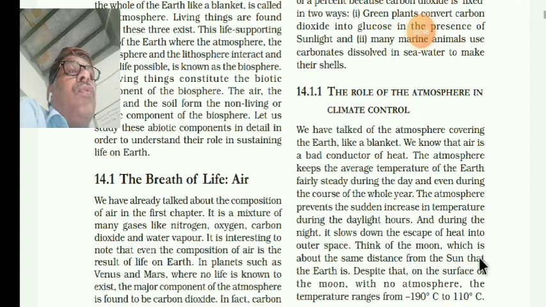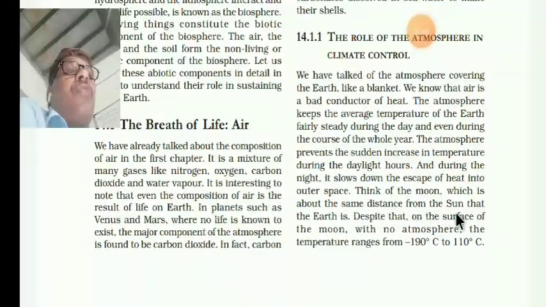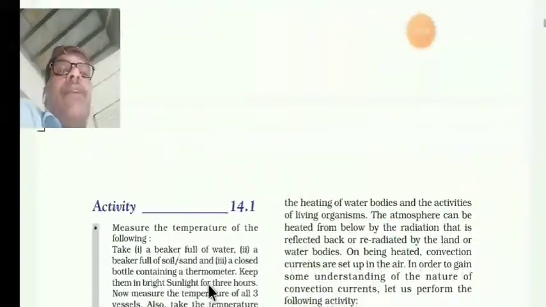Think of the moon, which is about the same distance from the sun as the earth is. Despite that, it has no atmosphere. So the temperature ranges from minus 190 degrees Celsius to 110 degrees Celsius. See, this much range we see on the moon. Why? Because there is no atmosphere. But on the earth we have the atmosphere, so that is why the average temperature is maintained. Clear?